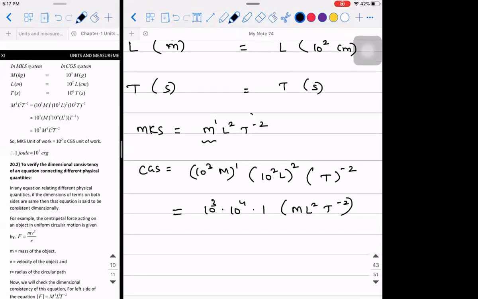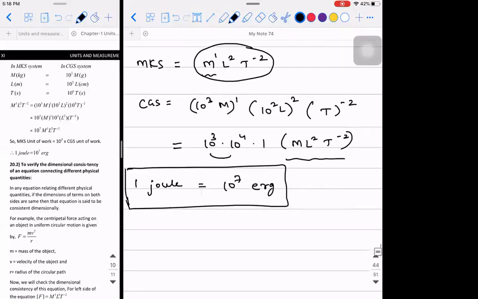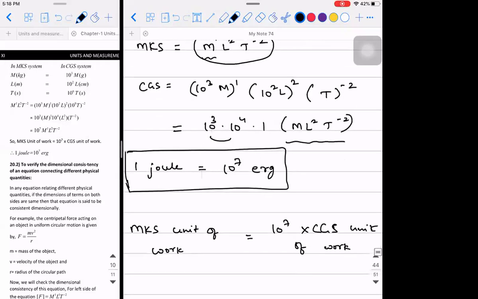Right. So in MKS system, 1 joule will be equal to how much? 10 power 3 into 10 power 4, it will be 10 power 7. This is in the CGS unit. So 1 joule is going to be 10 power 7 erg. You're able to understand? So how you can write it as a statement is, MKS unit of work is equal to 10 power 7 times CGS unit of work. Is it clear?